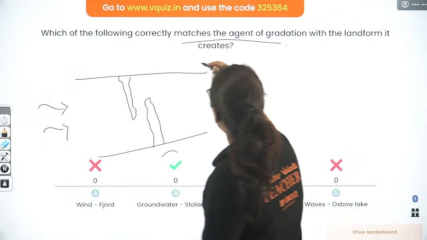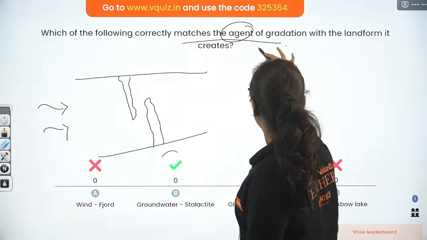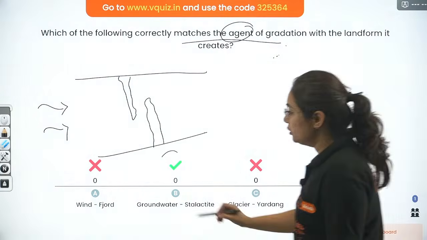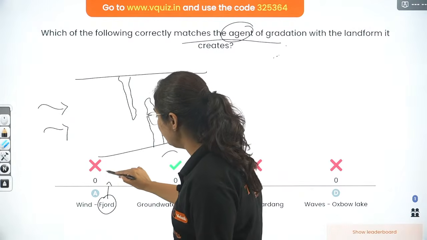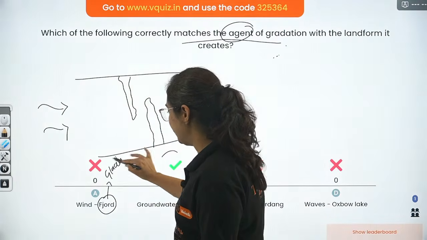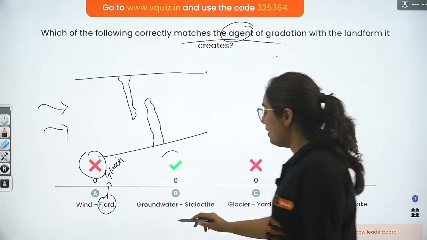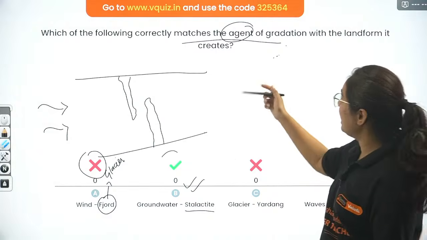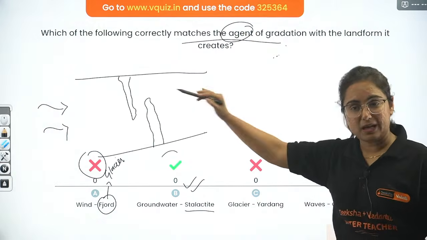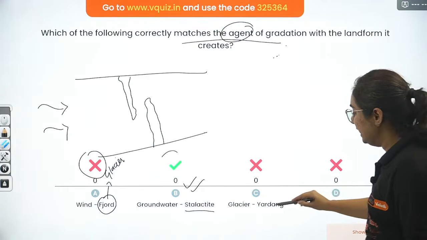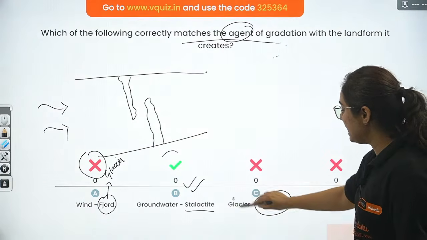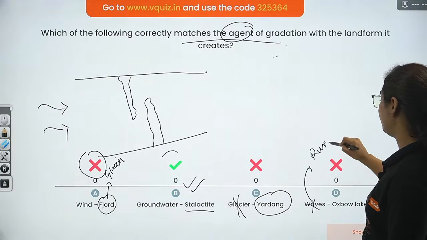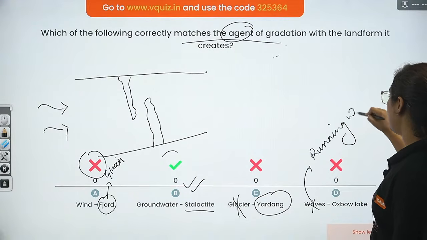So here it is: which of the following correctly matches the agent of gradation? Fjord is wrong because a fjord is formed by the glacier. However, groundwater forming stalactite is correct. The question asks which of the following correctly matches, and I was thinking incorrectly. Sorry. Glacier forming Yardang? No, bhai. Waves forming Oxbow Lake? No. Running water forms the Oxbow Lake.